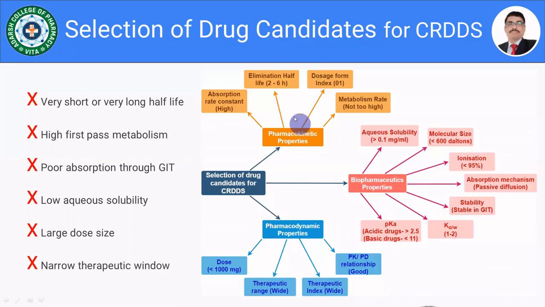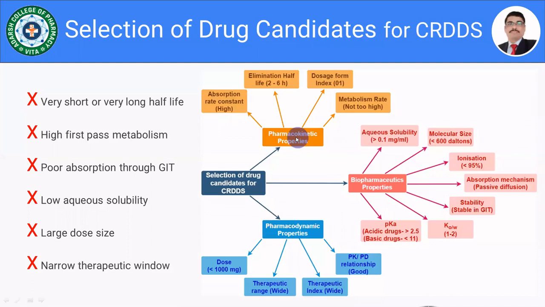The very first point is the absorption rate constant. The absorption rate constant gives the idea of at what rate the drug is going to be absorbed into the systemic circulation. While selecting any drug, it should generally have a very high absorption rate constant. Whatever amount of drug is released from the formulation is going to be absorbed into the systemic circulation in order to maintain the steady state plasma concentration. So this is the first point.